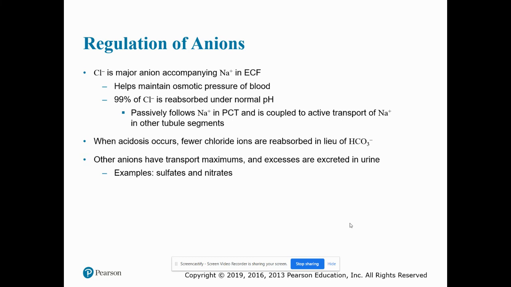Other anions have transport maximums and excesses are excreted in the urine, and examples of this are sulfates and nitrates. And that is all I had for this video.